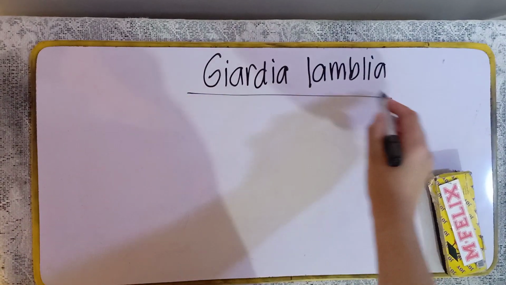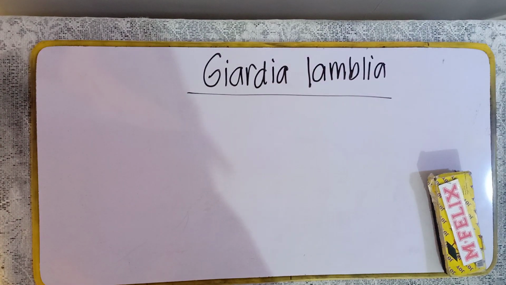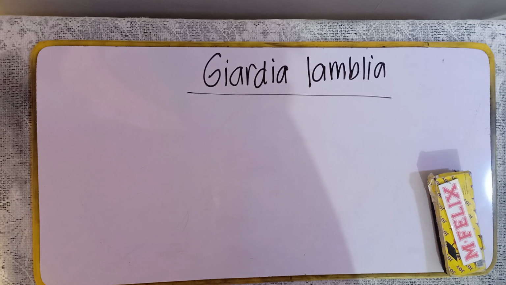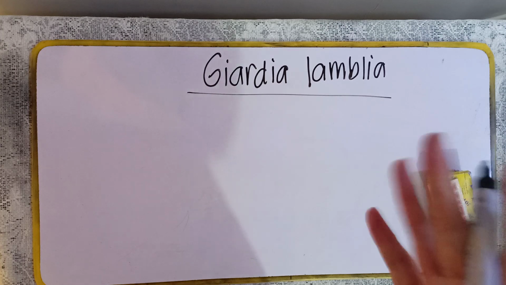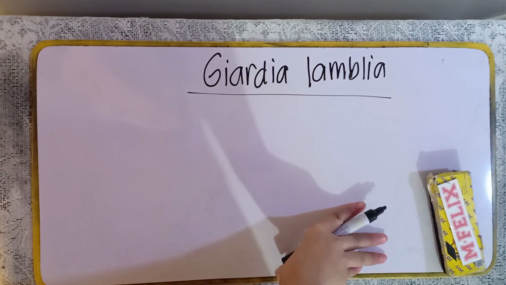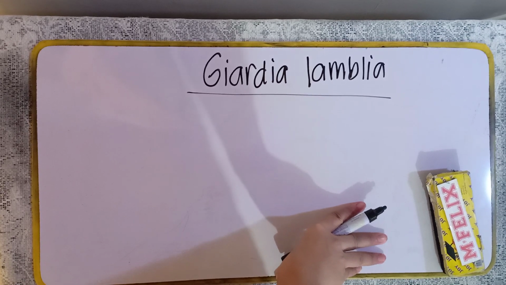Now, unahin lang natin class si Giardia lamblia, also known as Lamblia intestinalis. This parasite was discovered by Anton van Leeuwenhoek. It is also known as Cercomonas intestinalis, Megastoma enterica, and so on and so forth. Actually, this parasite class has a simple asexual life cycle wherein it comprises a trophozoite and an infective cyst.